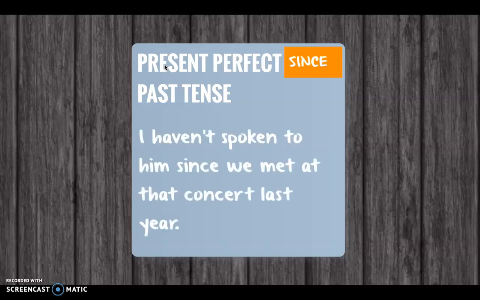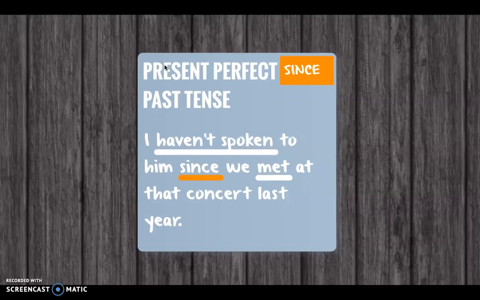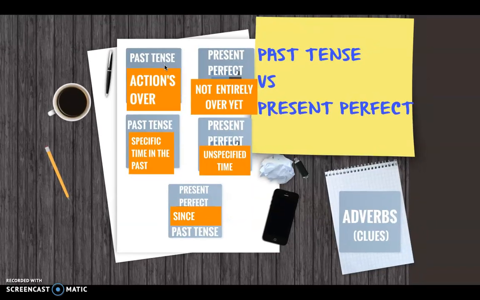Take this example. I haven't spoken to him since we met at that concert last year. We have the present perfect, since, the past tense. And I always advise my students to repeat this like a mantra. Present perfect since past tense. Haven't spoken since we met. Since requires both tenses. So let's recap a bit.